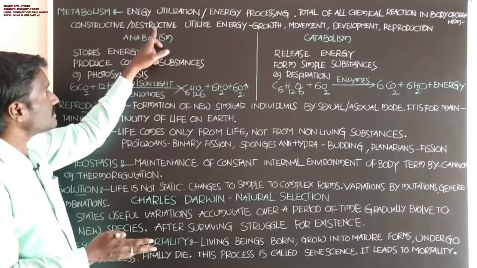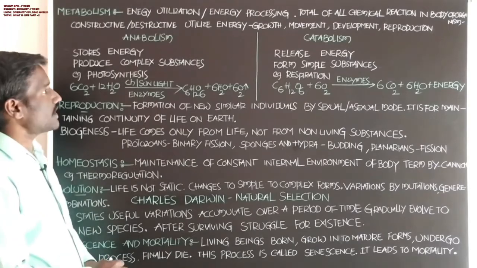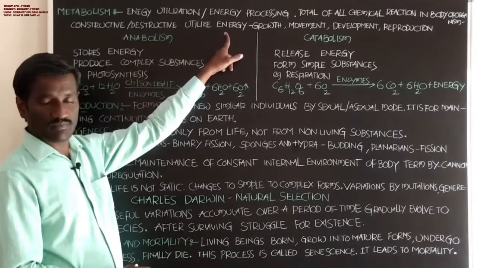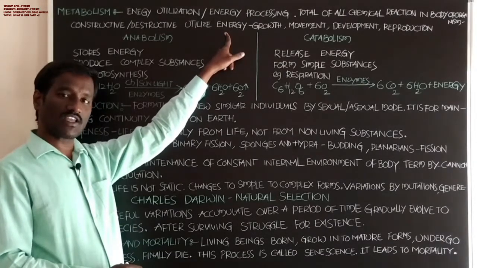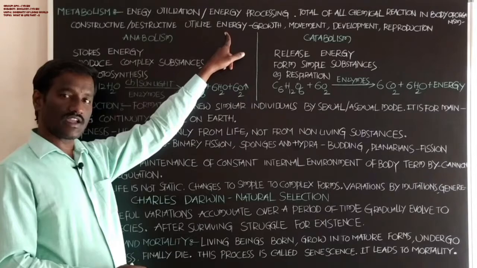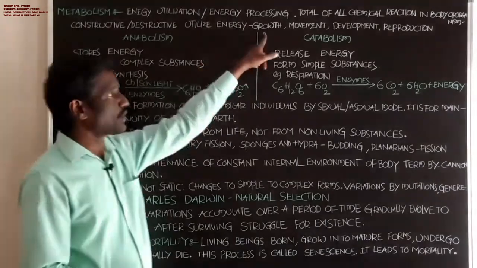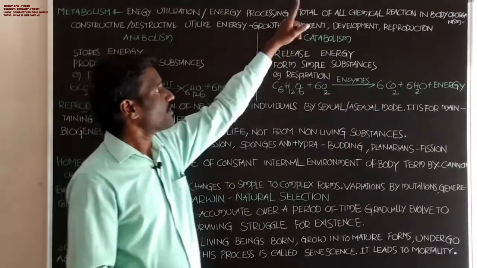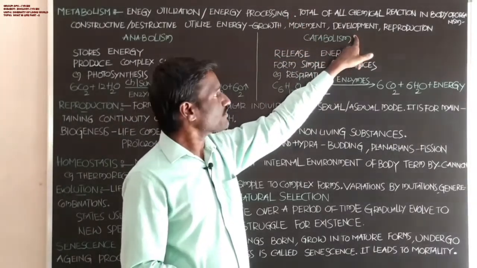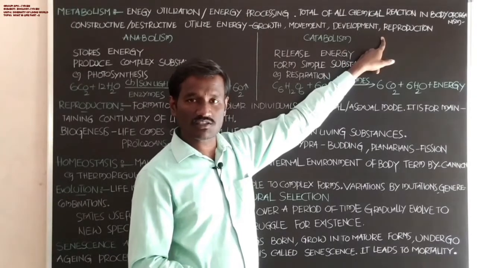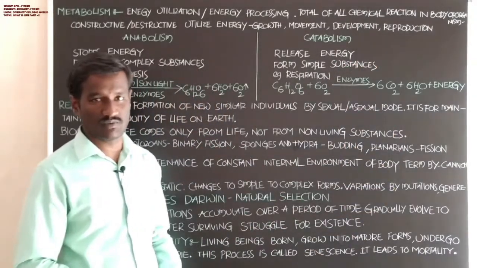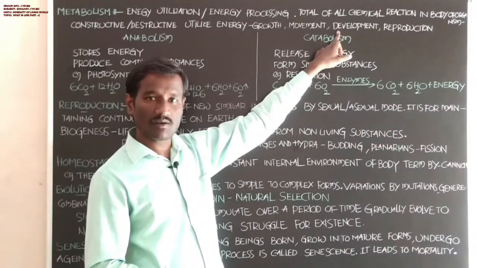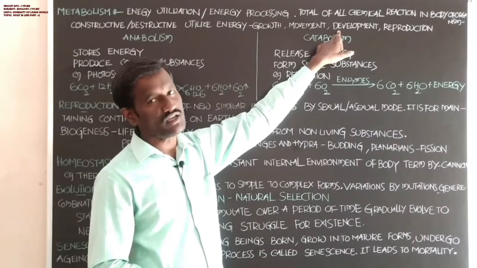The energy produced by metabolism is used for growth of the organism, movement, development, reproduction and responsiveness of the organism. These are all the activities performed by the animal by the utilization of energy.